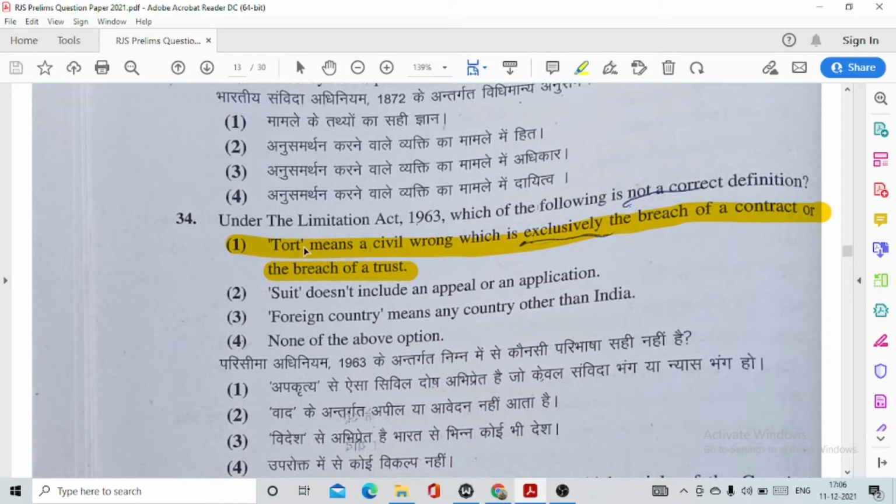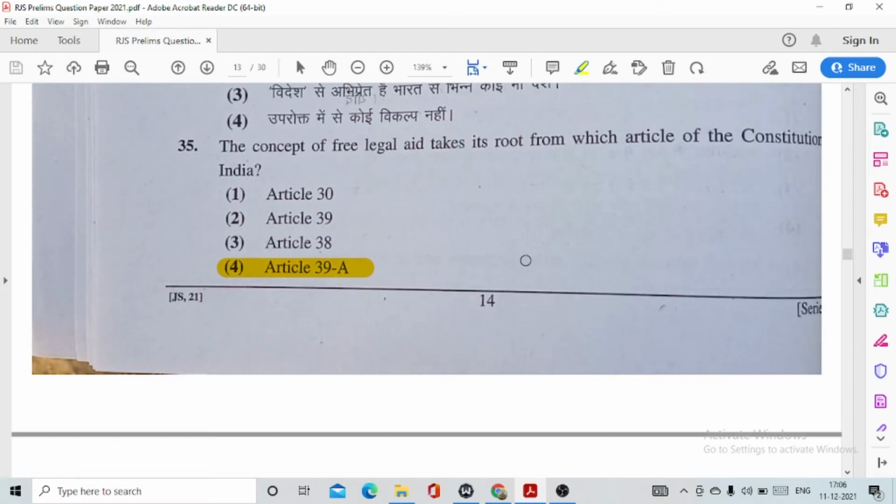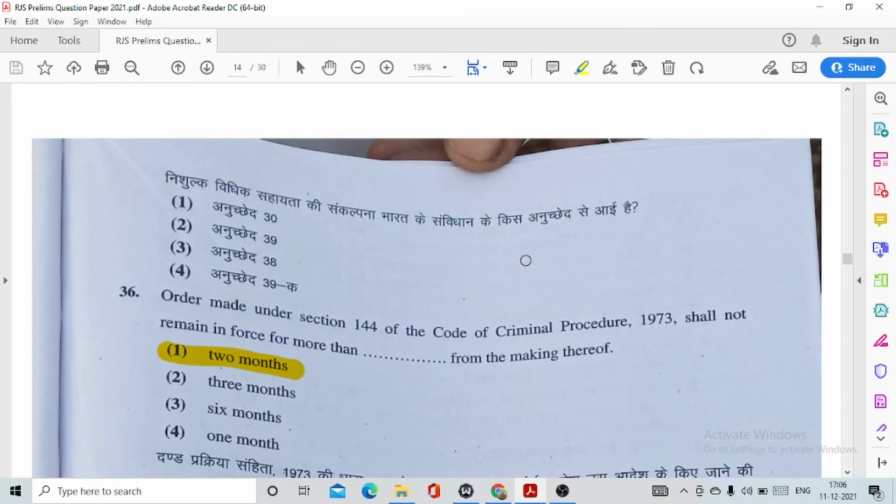This is option number 1. Tort means a civil wrong which is exclusively the breach of a contract or breach of a trust. 35. The concept of free legal aids takes its root from which article of the Constitution of India? This is option number 4, Article 39A.